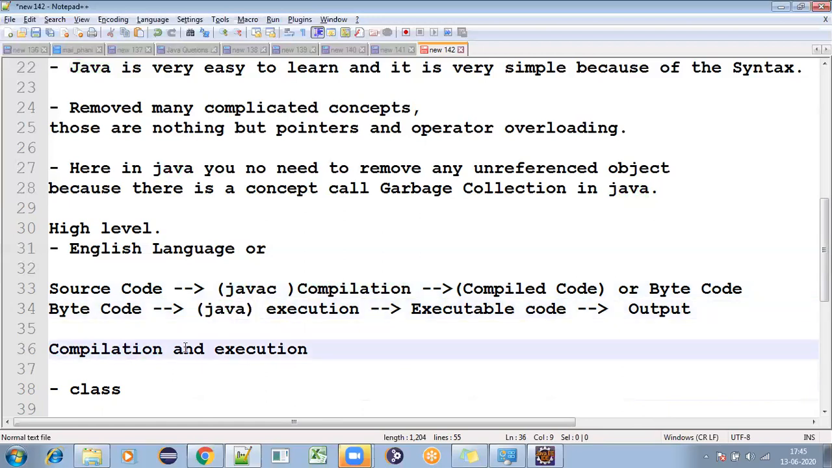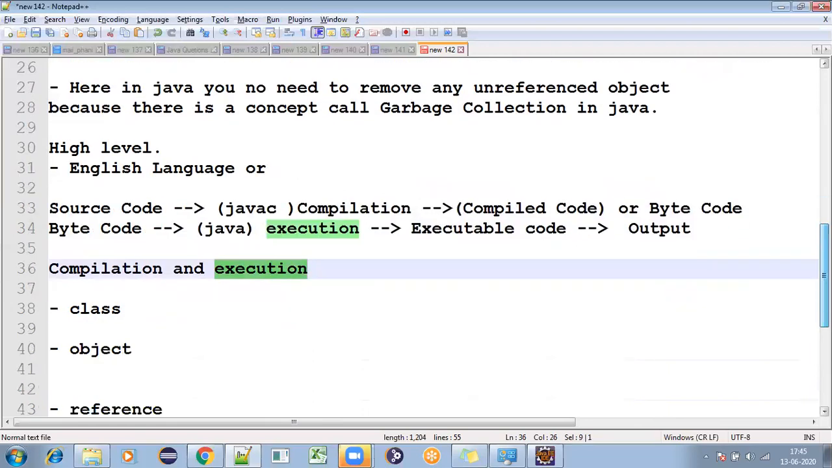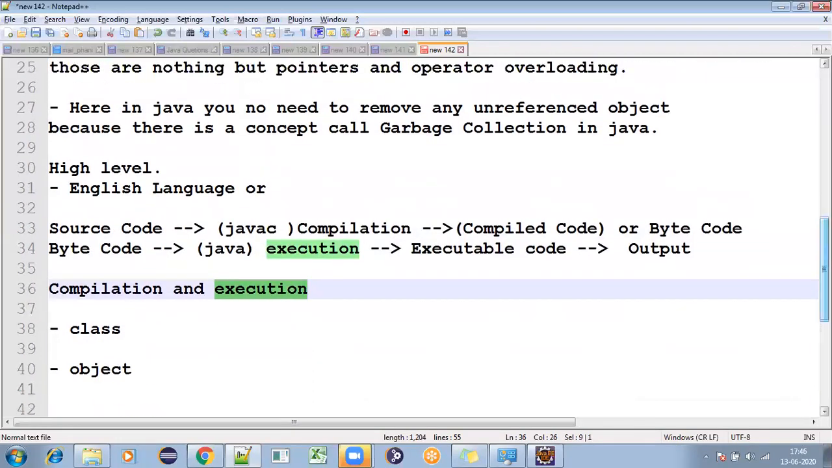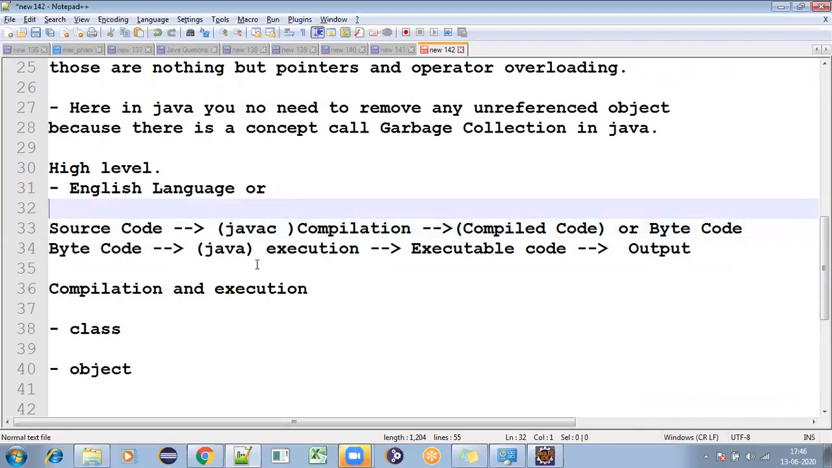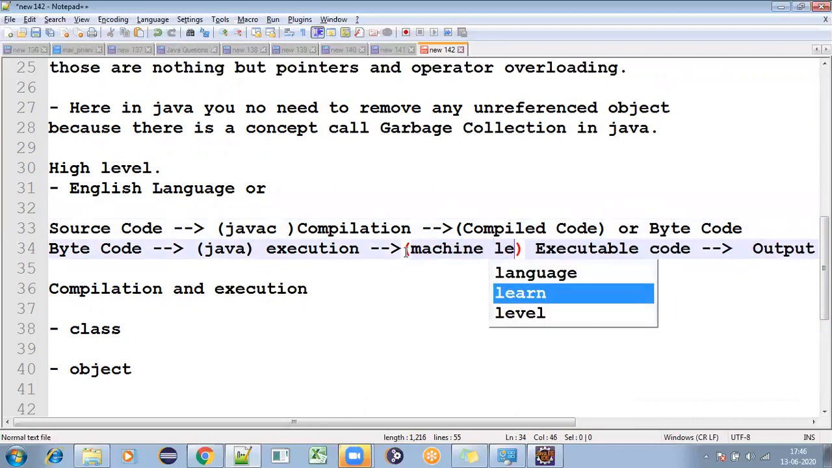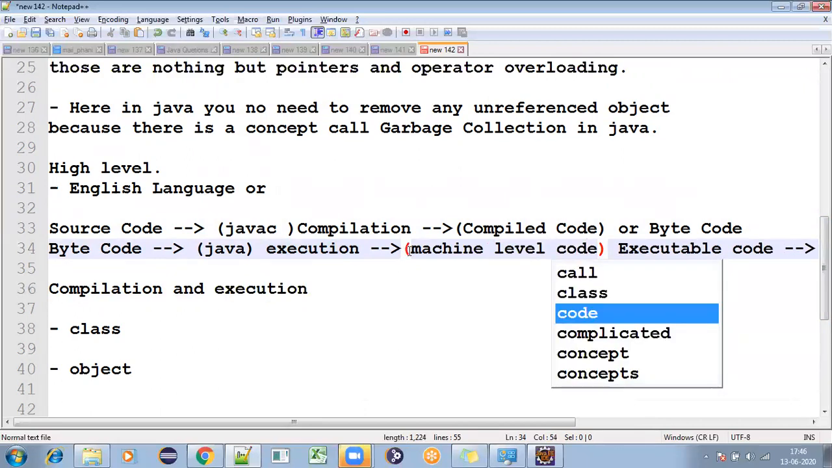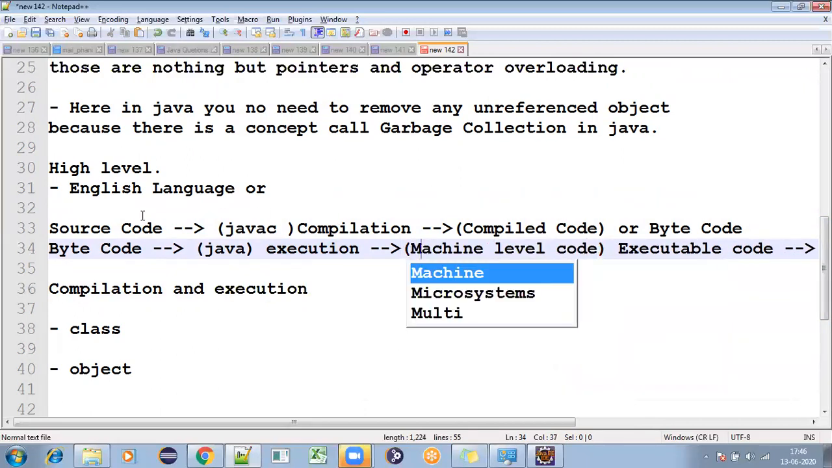Okay. So now compilation and execution, somewhat we understood here. After compilation, we'll be getting bytecode or compiled code. After bytecode, we'll be getting executable code. So finally, we'll be getting output. For the user-understandable language, Java is in which level? It is in high level, but not in machine level. This executable code you can say is machine level code also. Okay. So this is what we need to understand here from the high level.